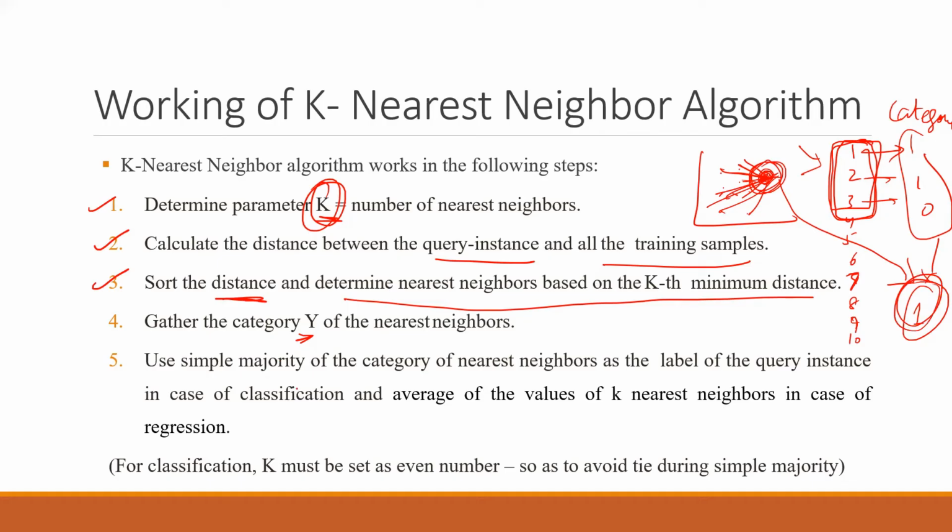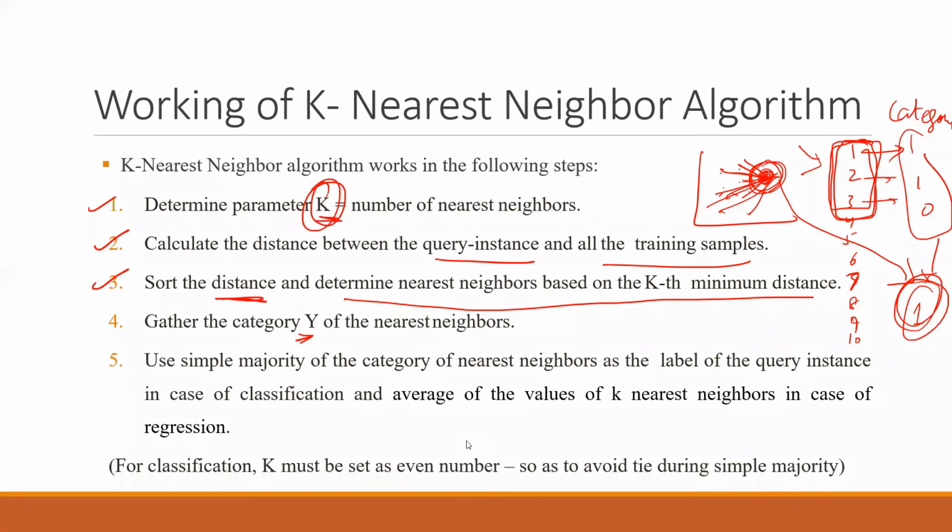So now for classification, k must be set as an even number so as to avoid a tie during majority. So this statement should be that k should be an odd number, not an even number. I will make this change.